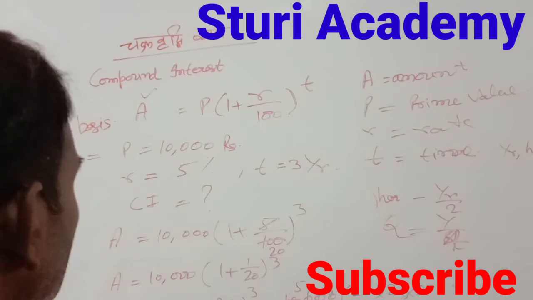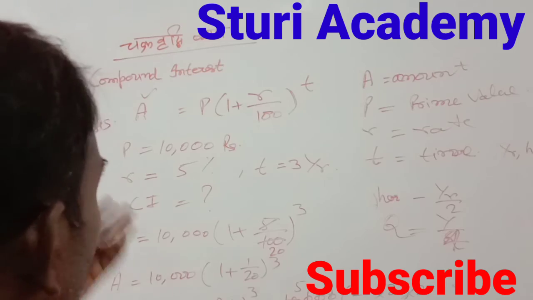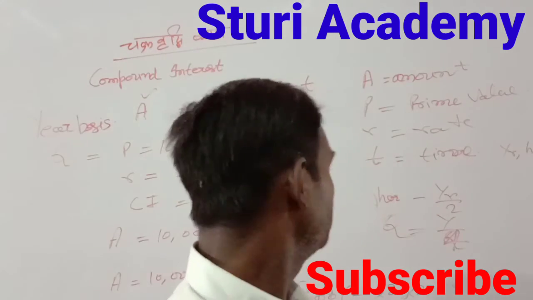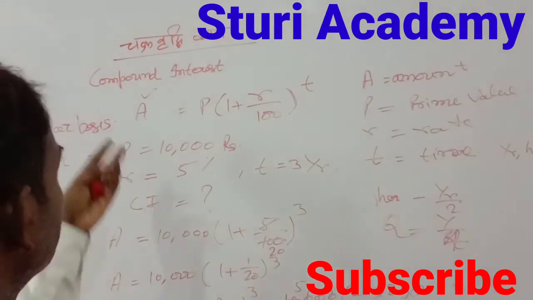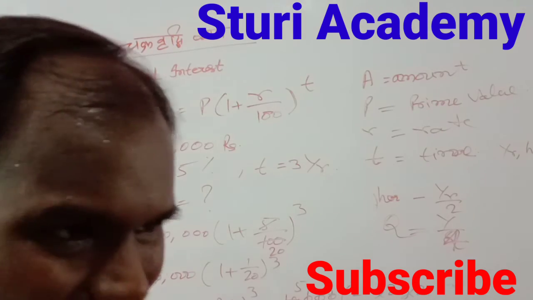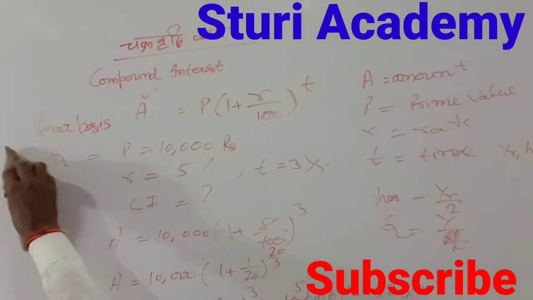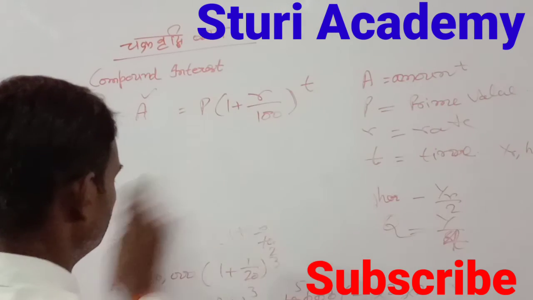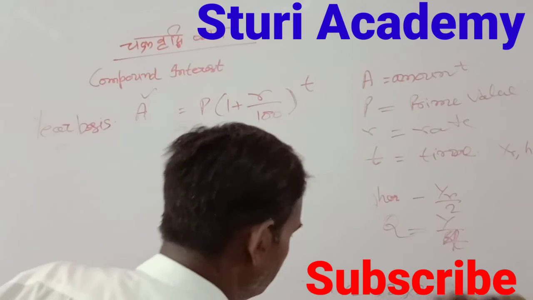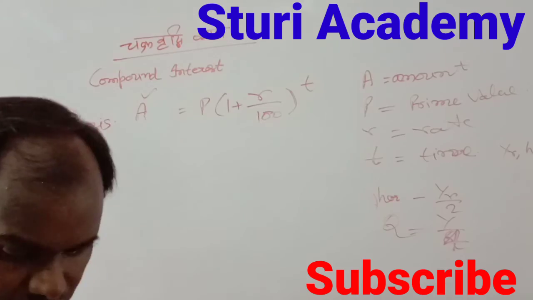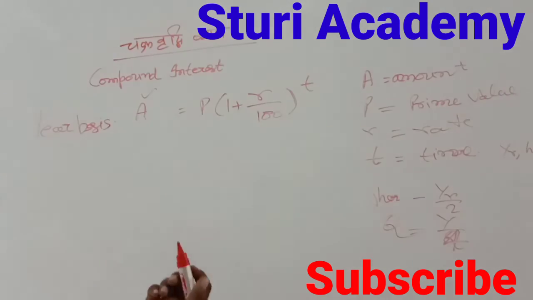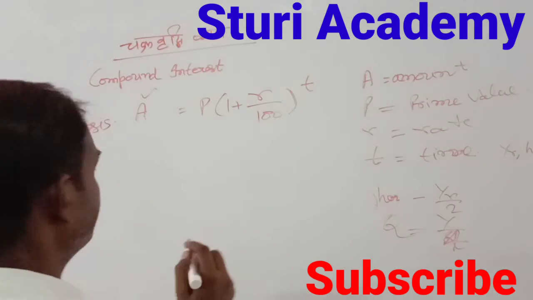So this is your compound interest, and we already talked about simple interest in our earlier lecture. We are just giving a brief on simple interest. Do you know the formula of simple interest?